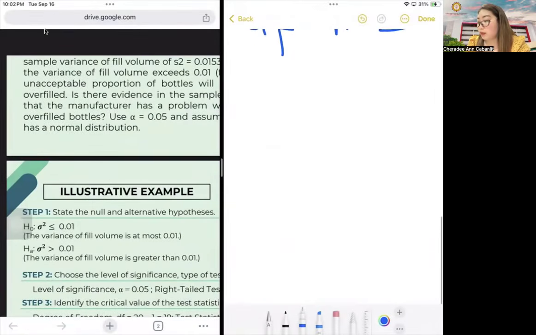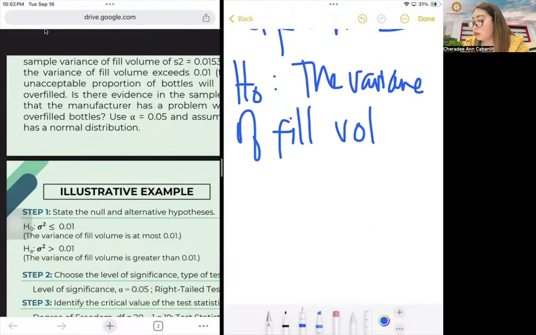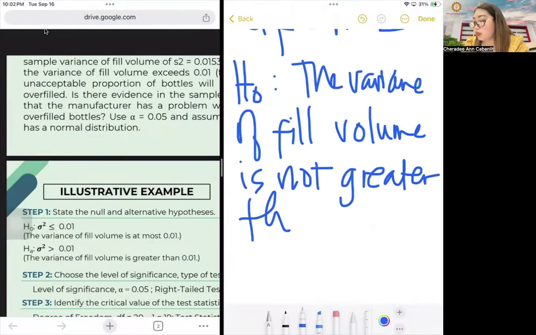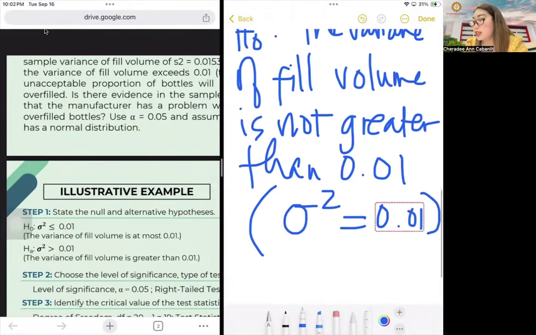So your H0 is that the variance of fill volume is not greater than 0.01. Again, it takes the negative value. Your claim is that it exceeds the fill volume of 0.01. To symbolize that, sigma squared, your variance, is equal to 0.01, so it just takes the equal sign.